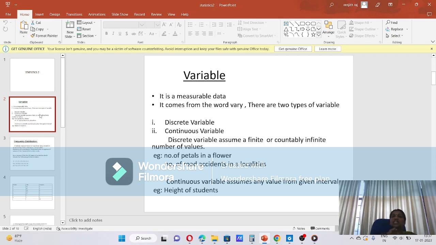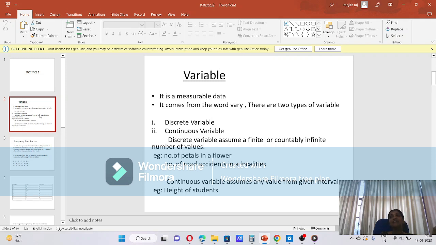Variable is measurable data. It's also known as quantitative characteristics. Okay, what is quantitative? Quantitative means that it can be directly measured. A variable can be directly measured. The mark of a student, a salary, everything we can measure. So, these values are known as variable. The word variable comes from the word vary.